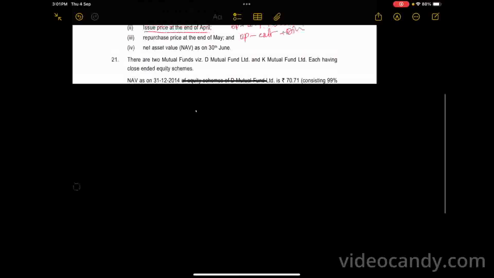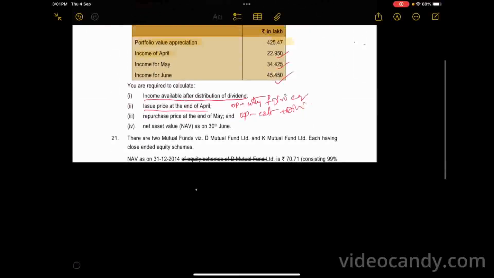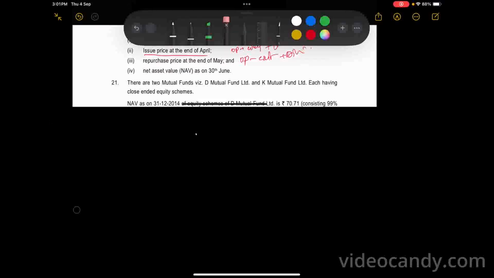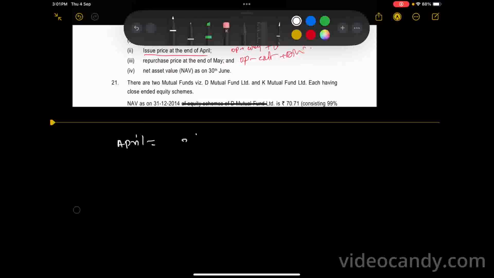Let's see the answer. What is the April income? April income is equal to 300, amount 22.9500. Let's calculate 22.9500 divided by 300. How much is it equal to?